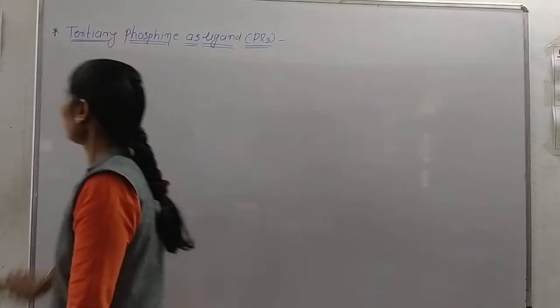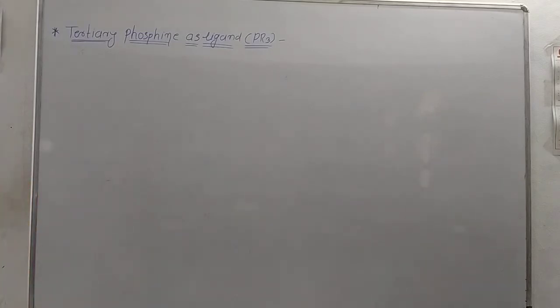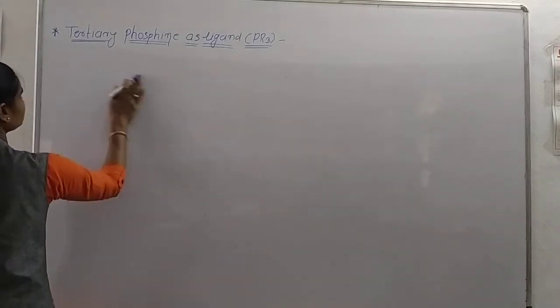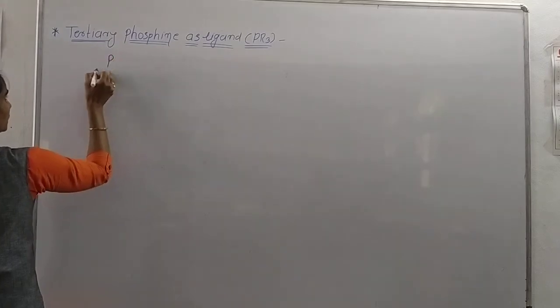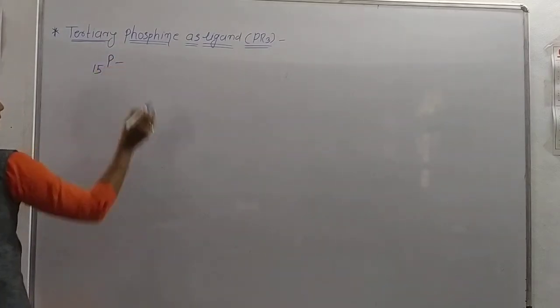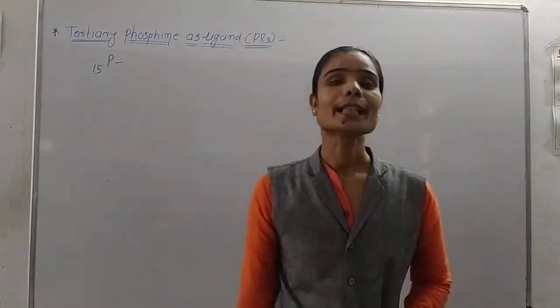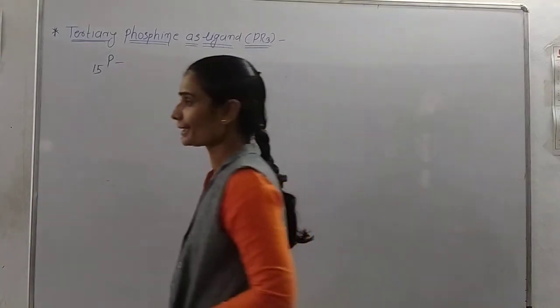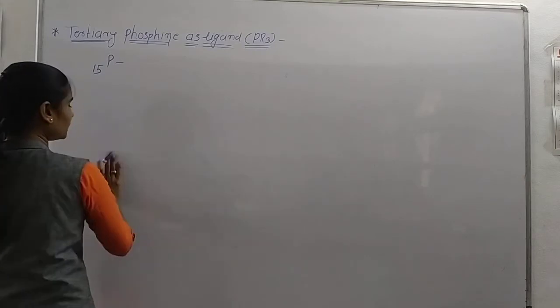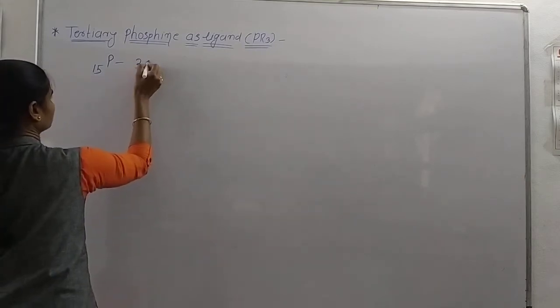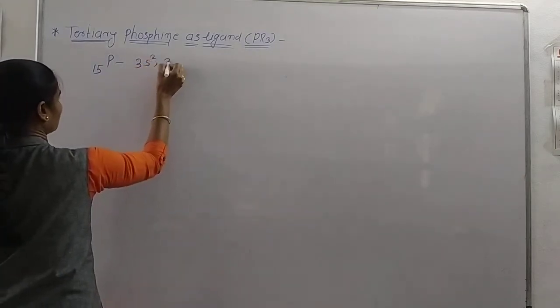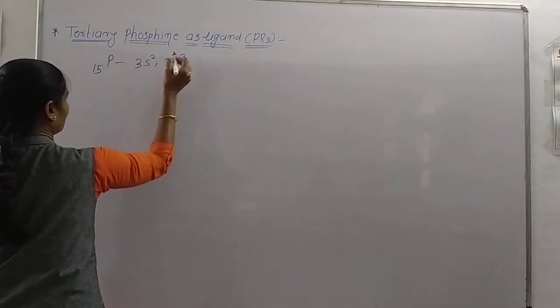Now see, in this tertiary phosphine, the atomic number of phosphorus is 15. It is from the nitrogen family and its last shell electronic configuration is 3s2 3p3.